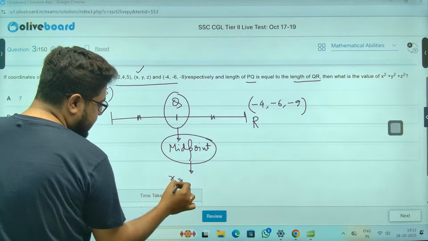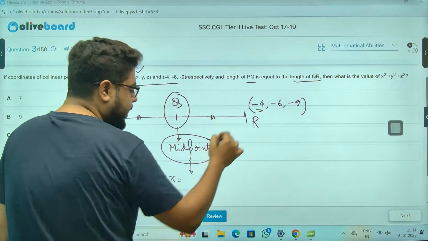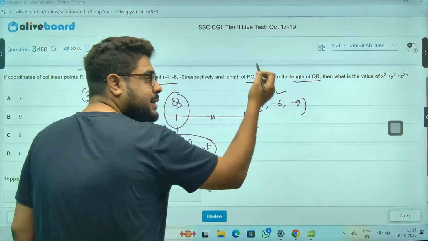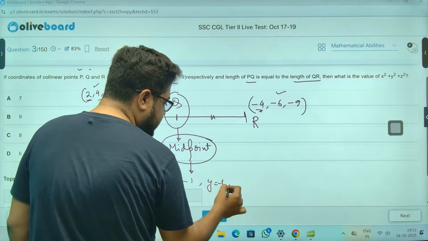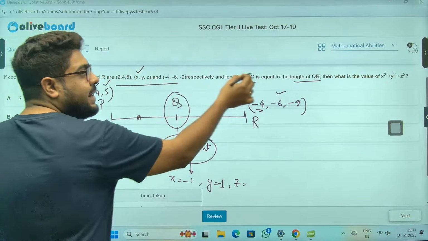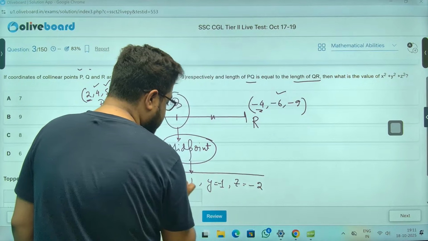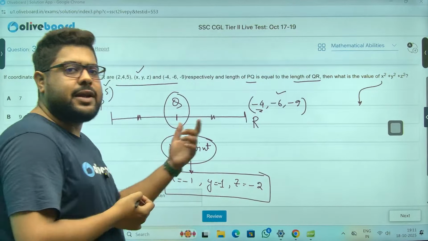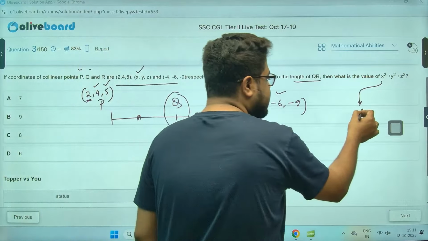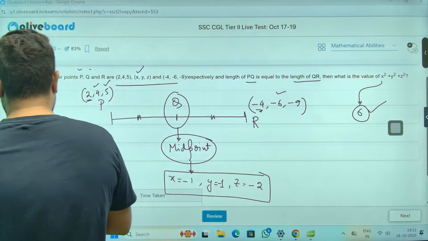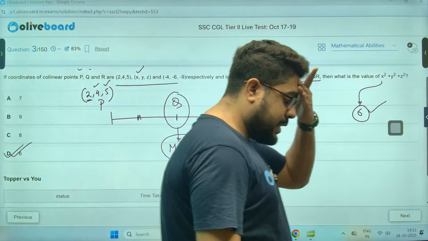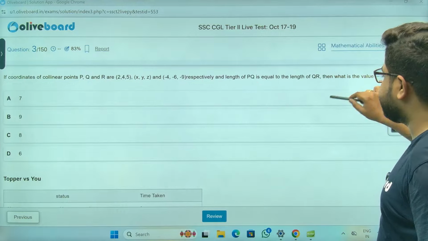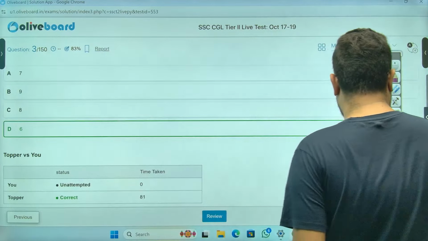X will be 2 minus 4 by 2, that is -1. Y will be 4 minus 6, that is -2 by 2, that is -1. Z will be 5 minus 9, that is -4 by 2, is -2. They are asking the value of the sum of the squares. -1 square is 1, 1 plus 1 plus 4, that is 6. That's your answer, option D here. This is a CGL Tier 2 mock, the live mock of last week.